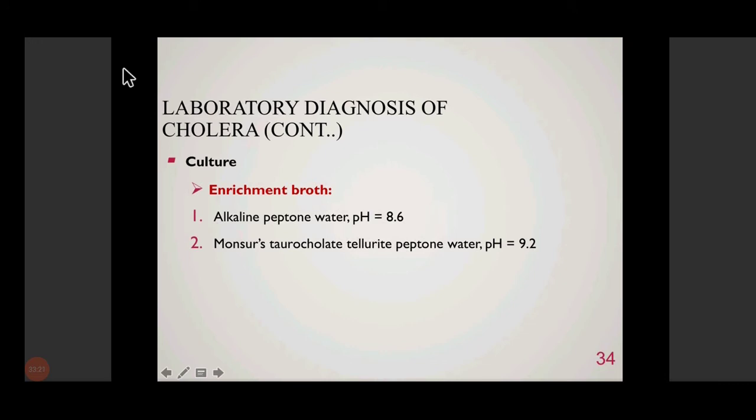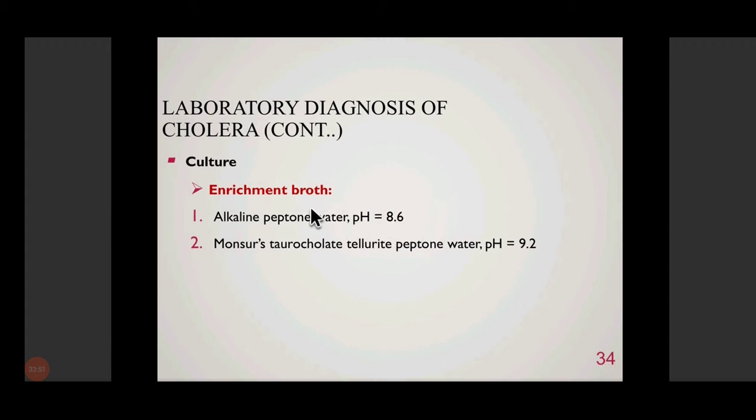So after microscopy, the stool has to be cultured on culture plates so that you will be able to grow the bacteria and then identify it. Alright. So you know what enrichment broth is. This must have been taught to you in previous classes.